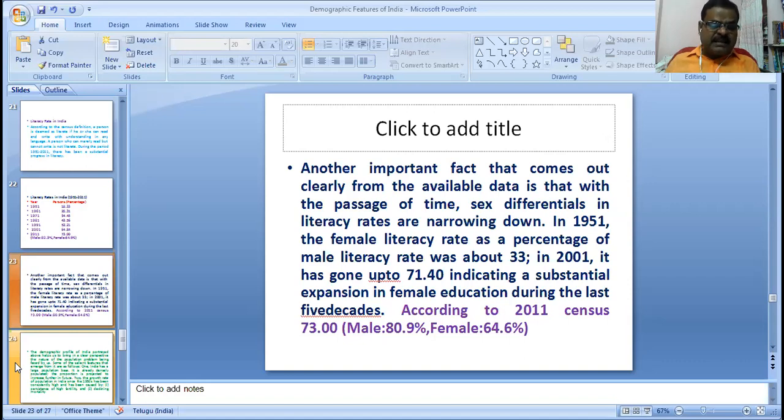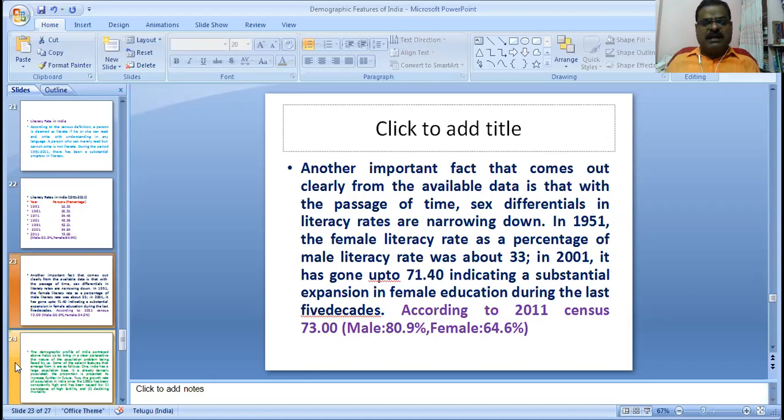In 2011, female literacy was 64.6%. The male female gap in literacy rate was 18.30 in 1951, and after 60 years the gap is 16.3%.